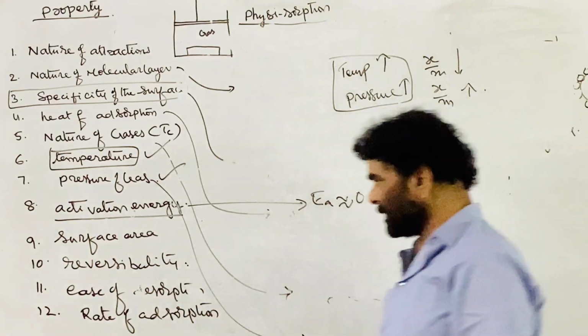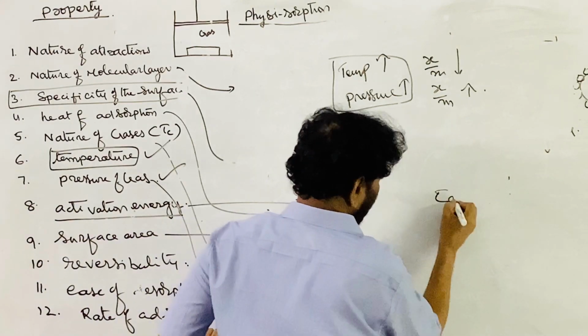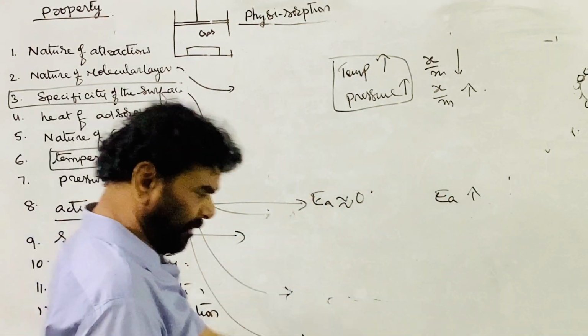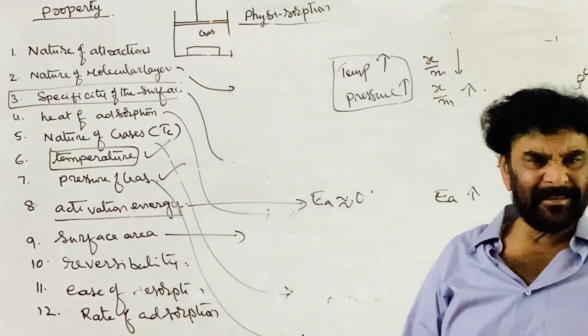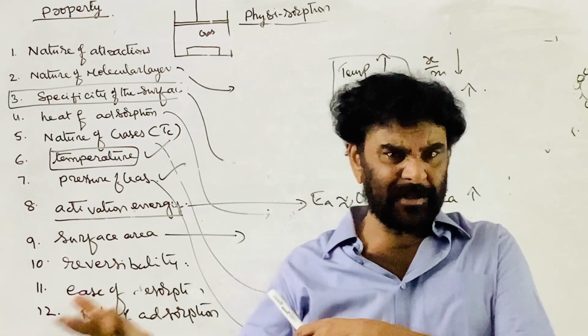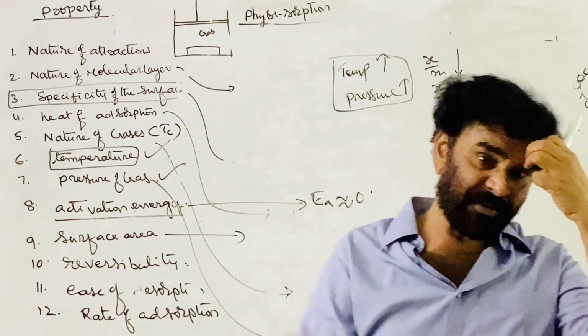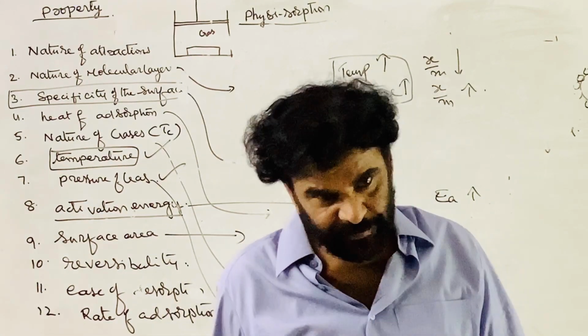The next one is the surface area. Adsorption is a surface phenomenon. Whether it is physical adsorption or chemical adsorption, the nature of the forces exerted is different, but it is a surface phenomenon.